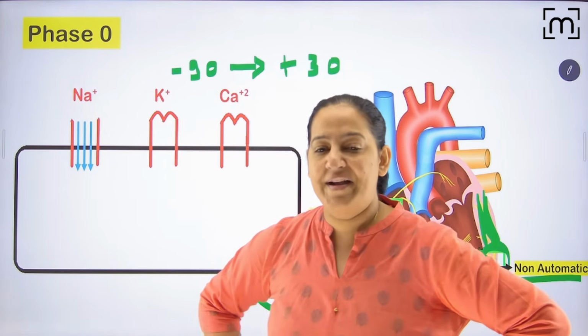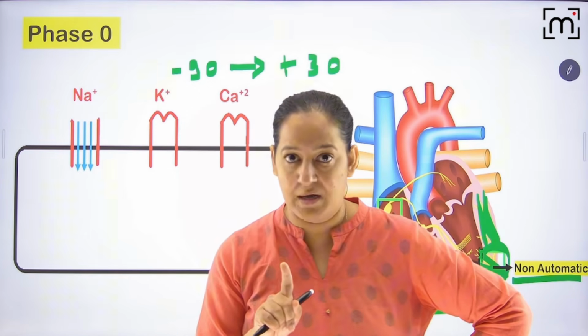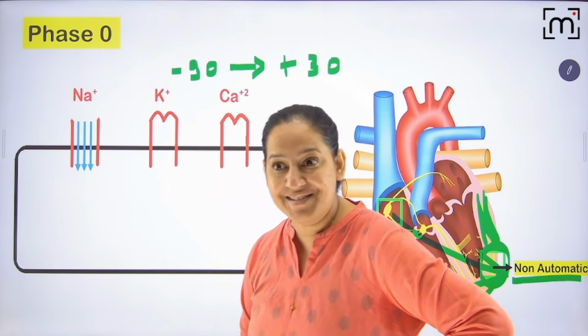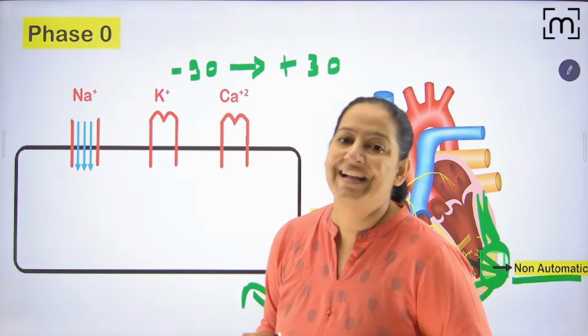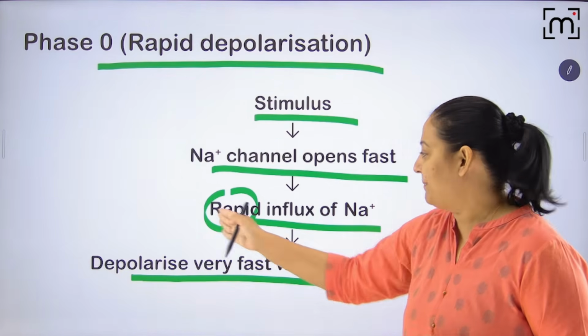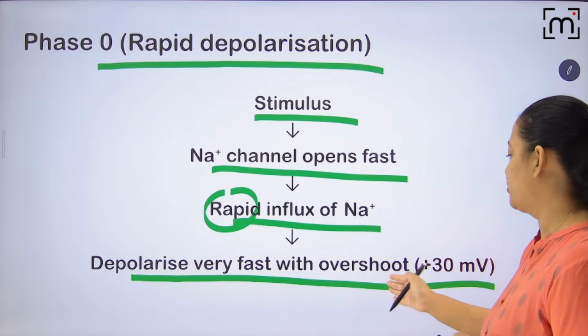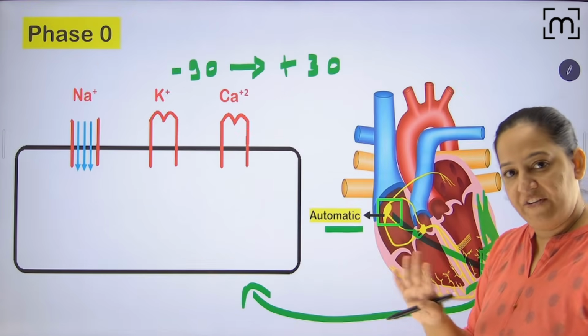Okay, because I will teach you antiarrhythmic drugs now. I will teach you class 1. Class 1 are sodium channel blockers. So first you understand where the sodium channels are, then you will understand sodium channel blockers, otherwise how will you understand? So please understand, there is rapid influx of sodium, and that will depolarize the cell very fast and overshoot it to plus 30 millivolt. So phase 0 is done.